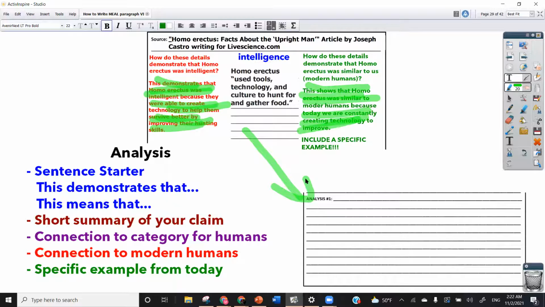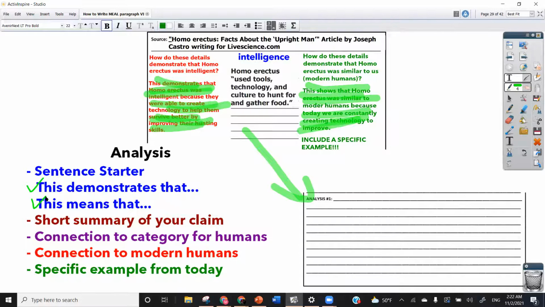So just like any other section of the MEAL paragraph, you need a sentence starter. So here are a couple of sentence starter examples. Of course, there are other ones. You can choose this demonstrates that, this means that, and there's also this shows that, this indicates that. Any of those would be fine for analysis.